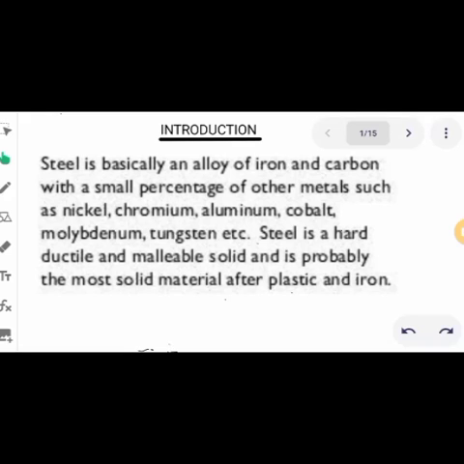Let's start by introducing steel. Steel is basically an alloy of iron and carbon with a small percentage of alloying elements. These alloying elements, their main function is to increase or to alter the properties of that steel. Such alloying elements include cobalt, nickel, molybdenum, tungsten, carbon, etc. Steel is a hard, pliable, ductile, and malleable solid.